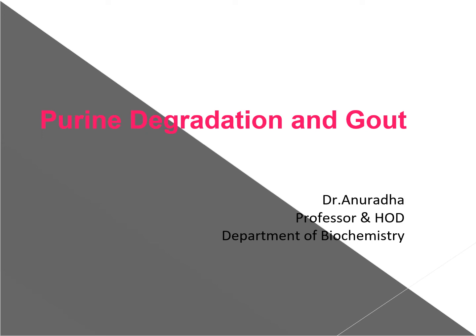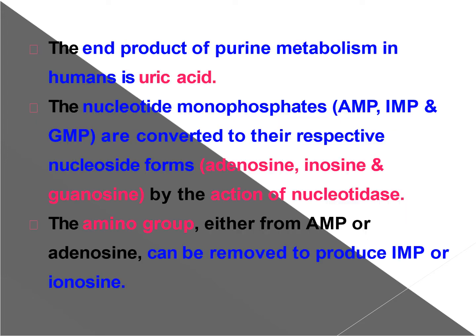Now we shall discuss purine degradation. The end product of purine metabolism in humans is uric acid.